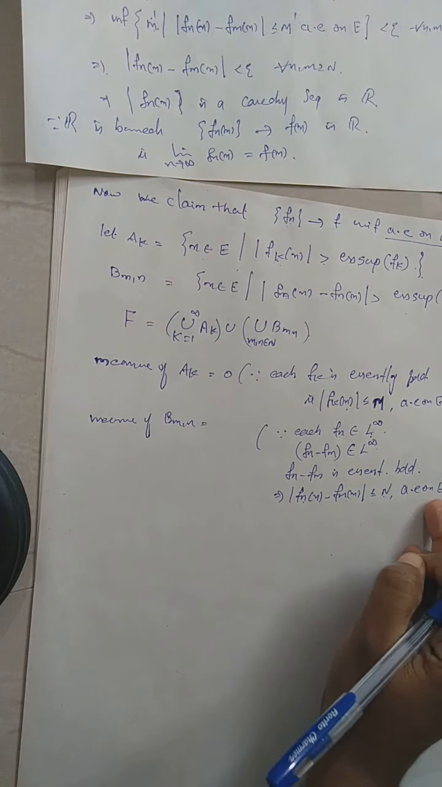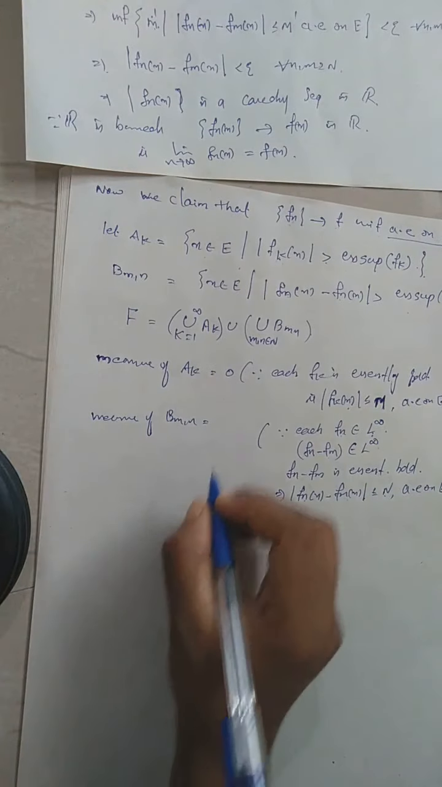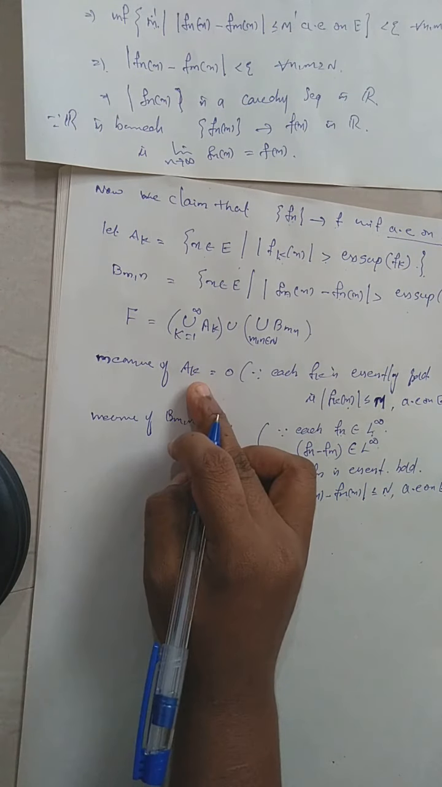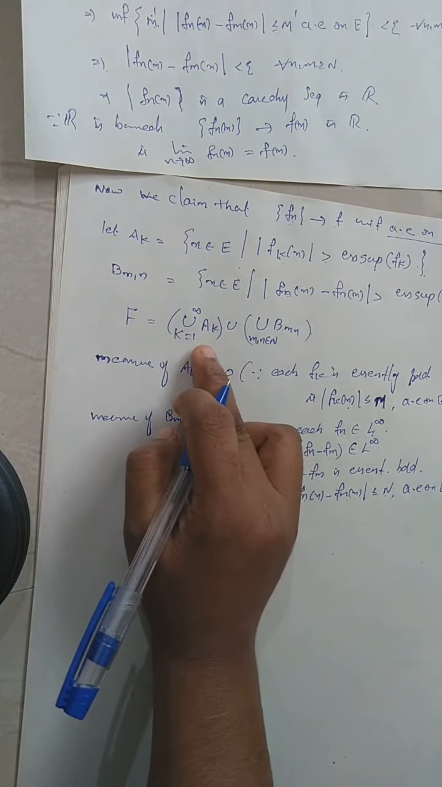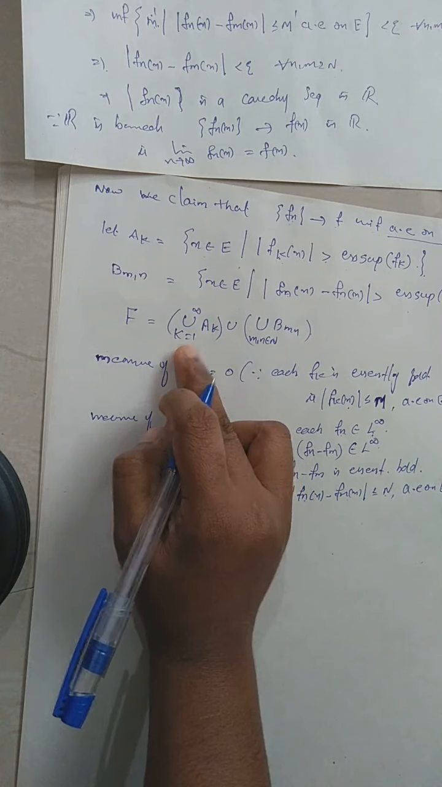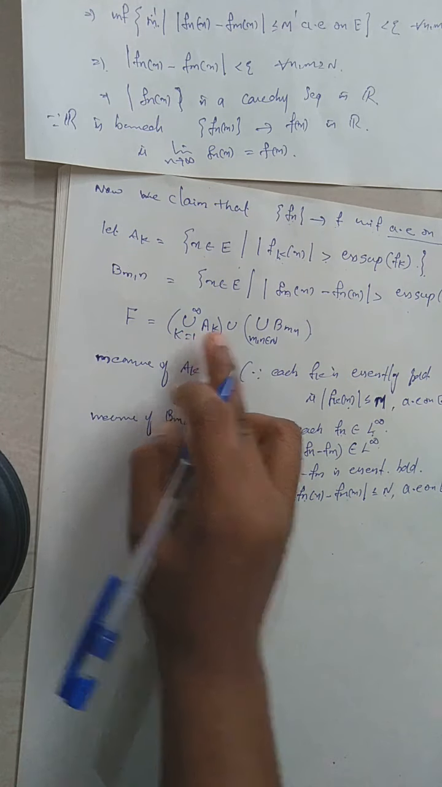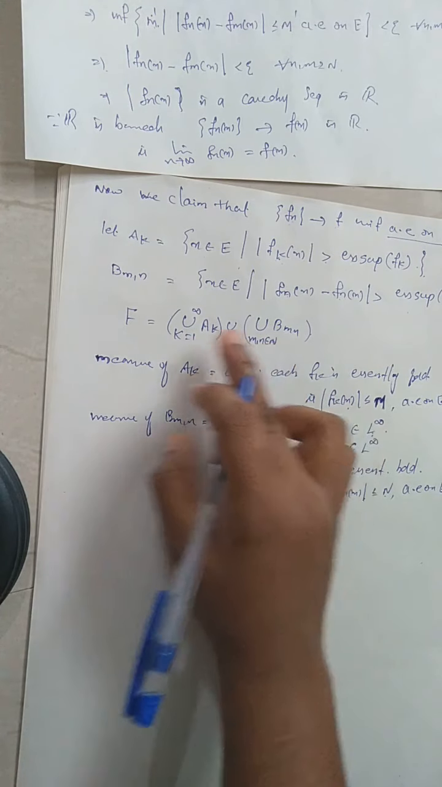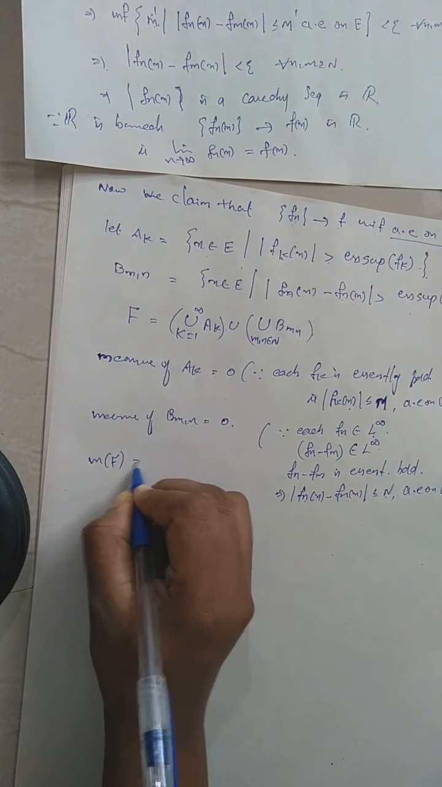Because this holds almost everywhere, in the other cases that measure will be 0. So the measure of B_mn will be 0. When the measures of the A_k are 0, then for the union over k equal to 1 to infinity of A_k, the measure will be 0. Then the union of the B_mn has measure 0. So taking the whole union, the measure of F will be 0. Therefore the measure of F will be 0.